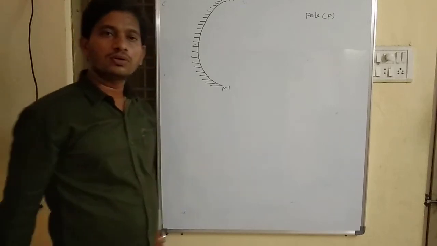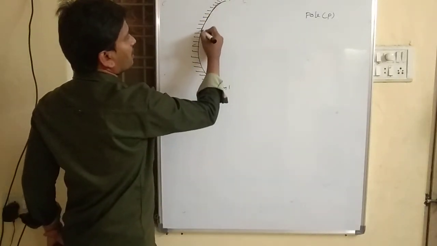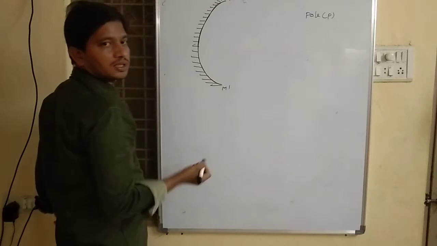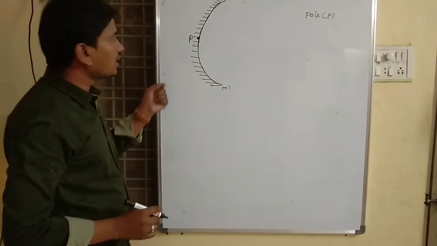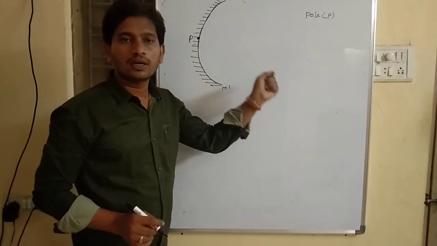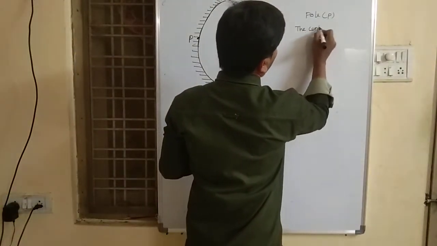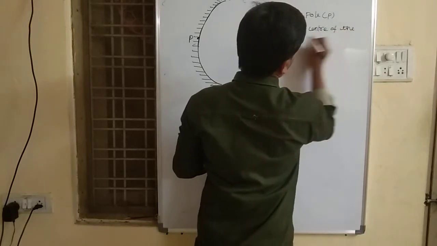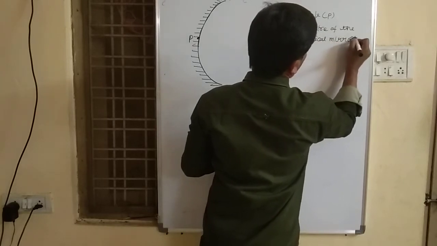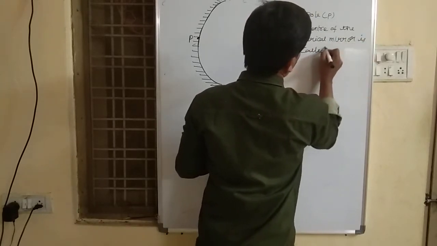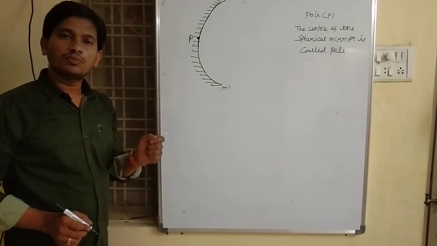What do you mean by pole? The center of the spherical mirror. This is our spherical mirror. The center of the spherical mirror is called the pole. Generally, the pole is represented by the letter P. The center of the spherical mirror is called the pole.